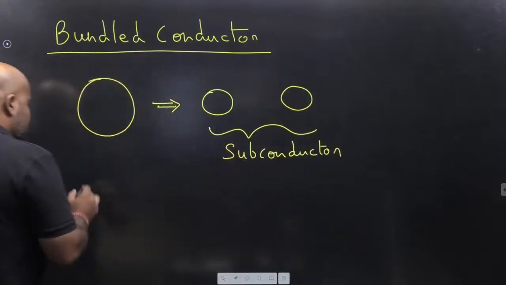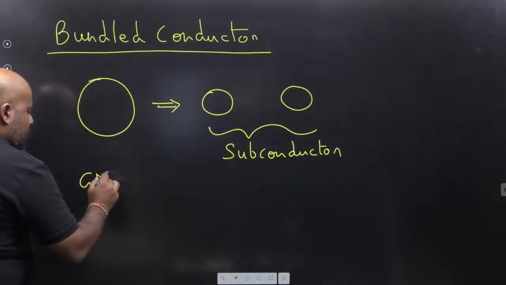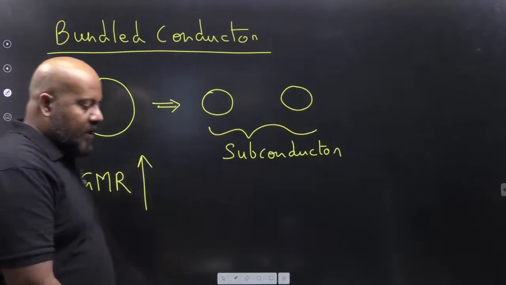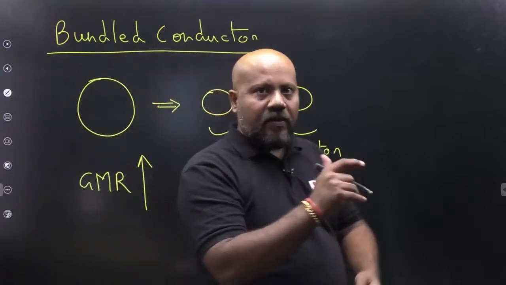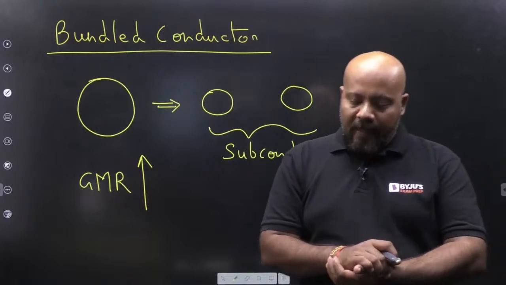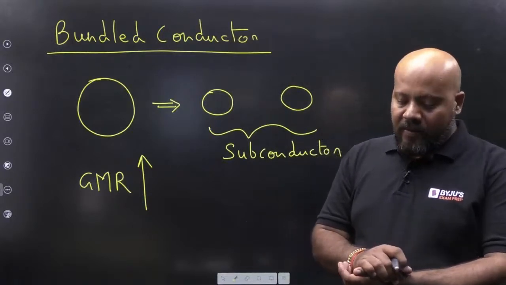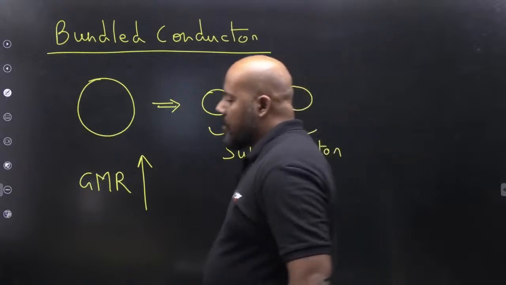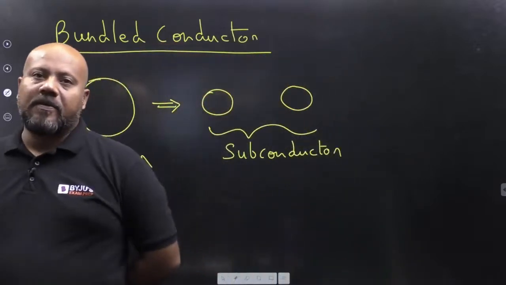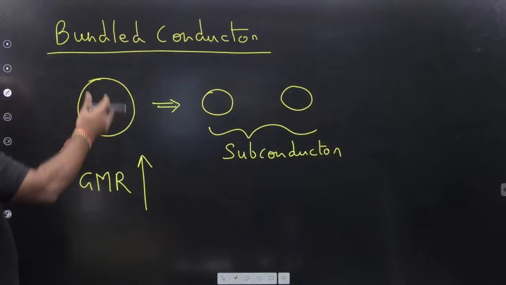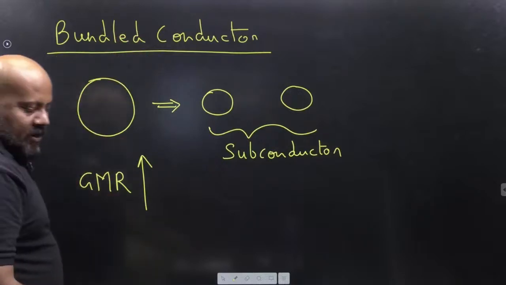So you are going to increase the GMR, geometric mean radius. We'll discuss what geometric mean radius is, don't worry. I am going to give you some insight into the concept of GMD and GMR. So basically by using the bundled conductors, GMR is going to be increased.